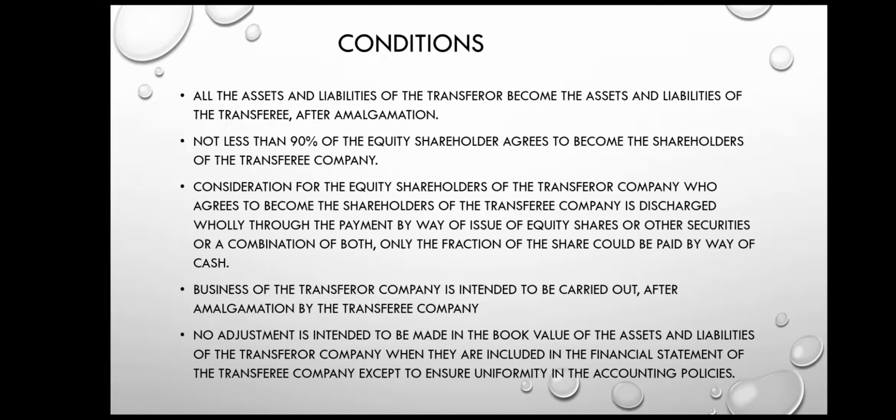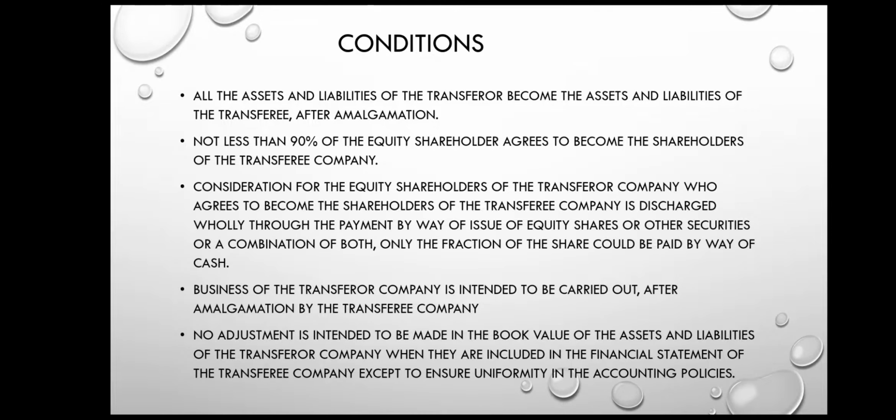So this condition says that the purchase consideration has to be paid in shares only, and only for fractions of shares you can pay cash. Next, the business of the transferor company is intended to be carried on after amalgamation by the transferee company. So the business of the transferee company should be the same as that of the transferor company.